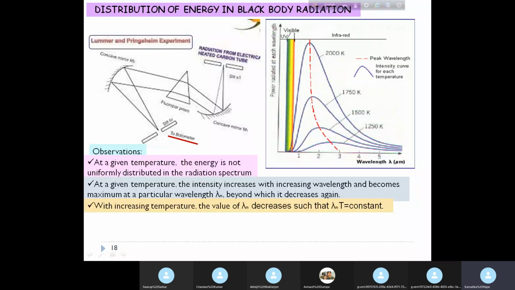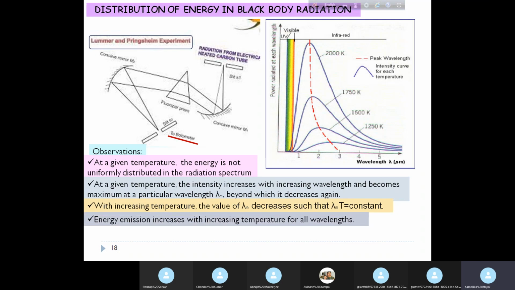So the product of this value of wavelength lambda m, that is the value of wavelength at which the maximum value of power is reached, multiplied by the temperature, remains a constant. So lambda m T is a constant. This is the experimental observation.